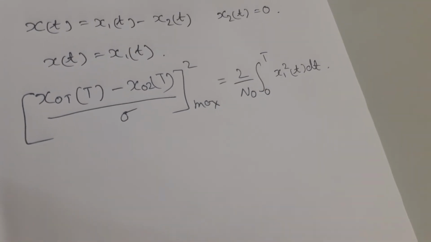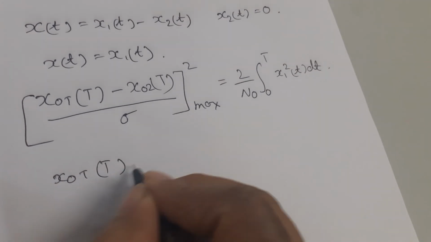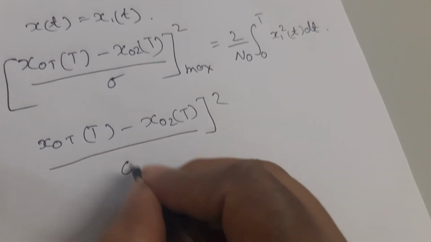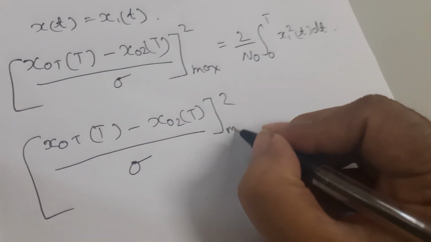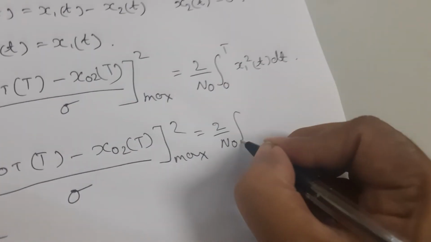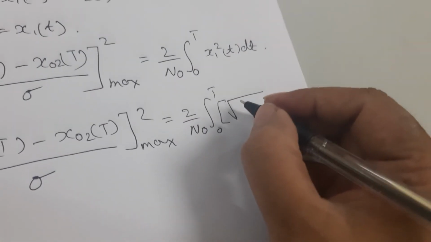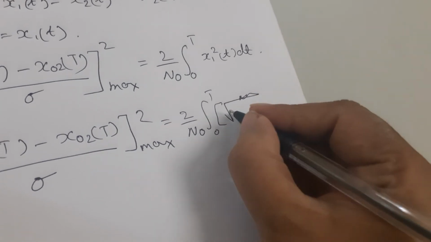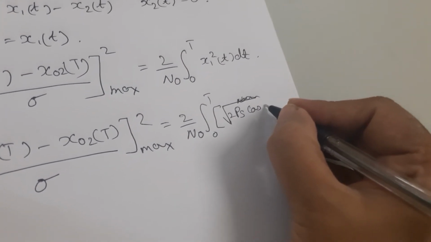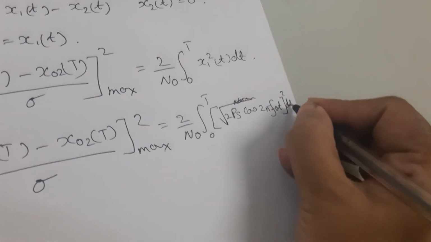Putting the value in the above equation, we will again write this, x naught 1 of t minus x naught 2 of t over sigma maximum value can be written as 2 over n naught integration 0 to T. We can substitute the value. This will be root 2 Ps cosine of 2 pi f naught of t whole square dt.